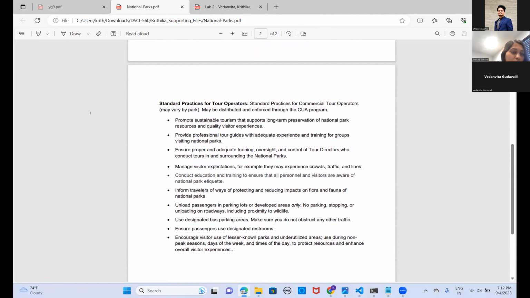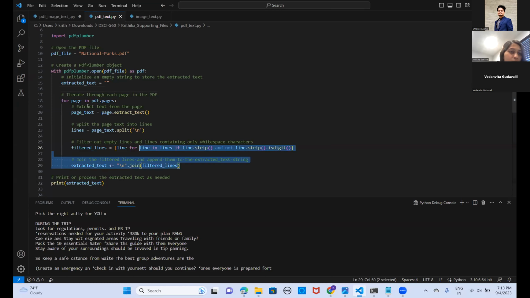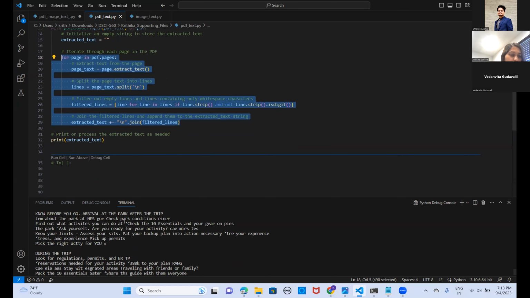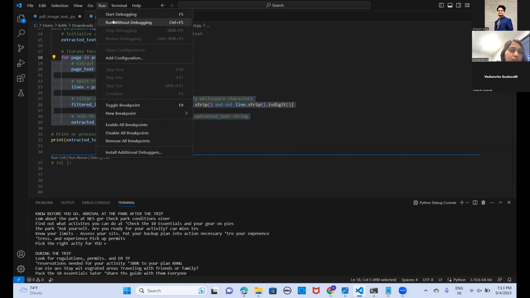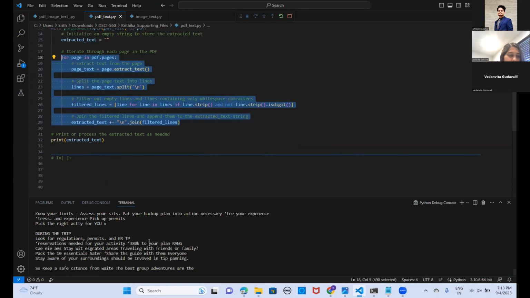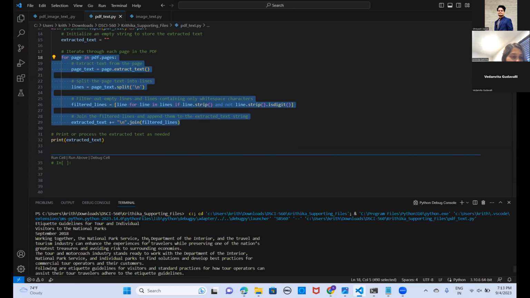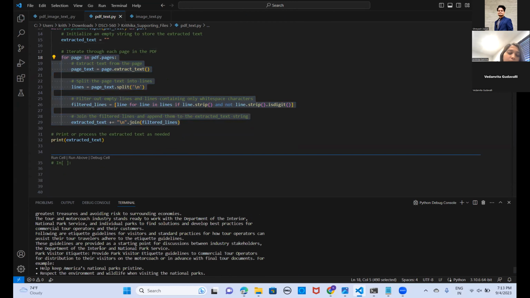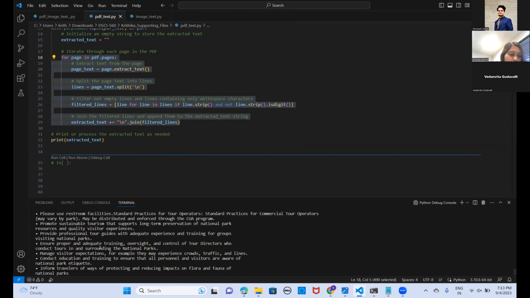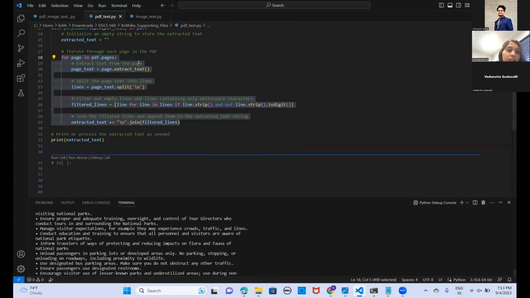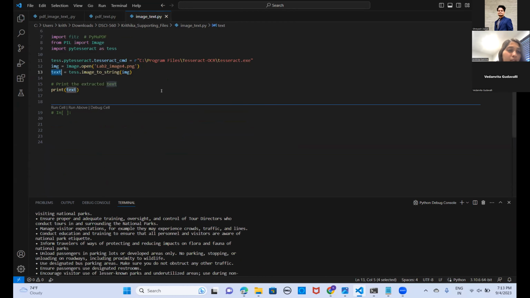Here, using this library and this for loop, I'm going to iterate through each of the pages and extract it. I've run the code, and I'm going to run it again and show you. Yeah, here you can see the guidelines for tour and individual visitors to the national parks, and the contents of the PDF page 1 and page 2 are extracted out.